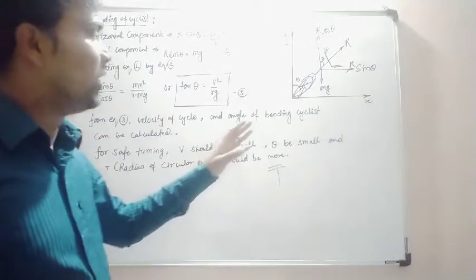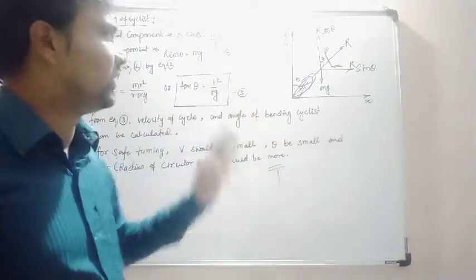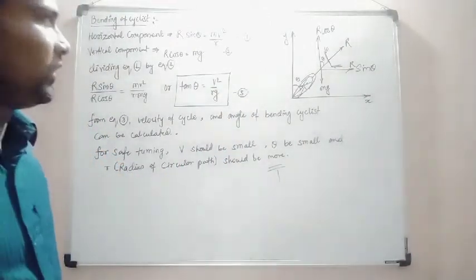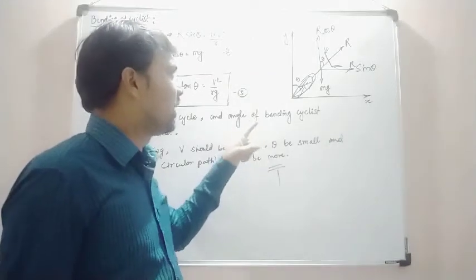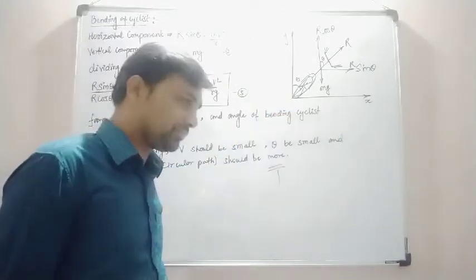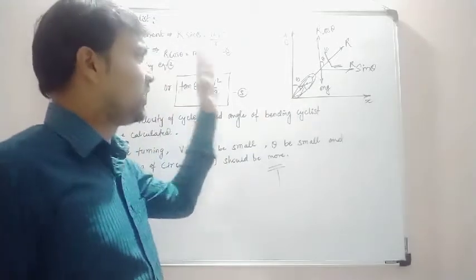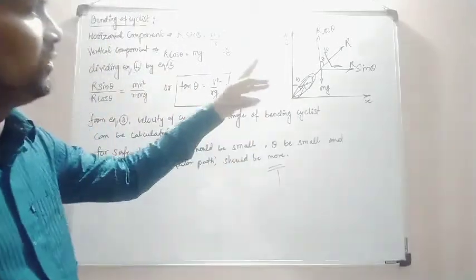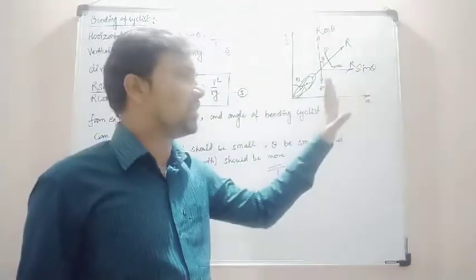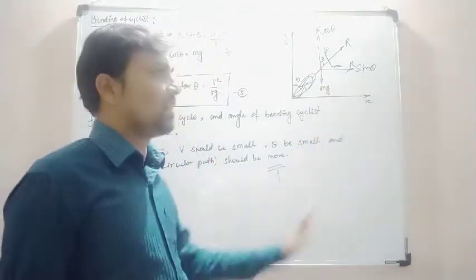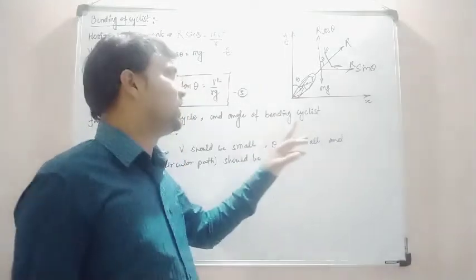At that time, when the cyclist is taking a turn, there will be two forces acting. One force acting is the resultant R, at an angle theta with the vertical direction. So this R will give you two resultant components. One is R sin theta in a horizontal direction and another is R cos theta in a vertical direction.